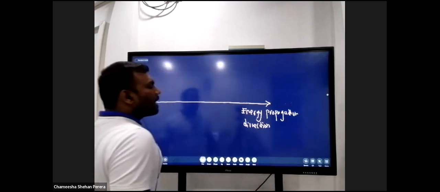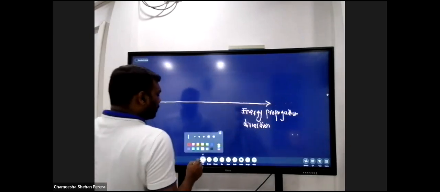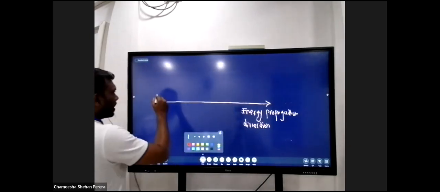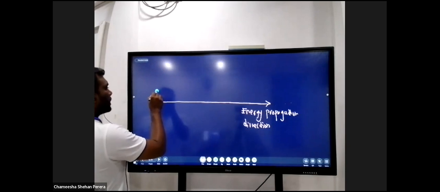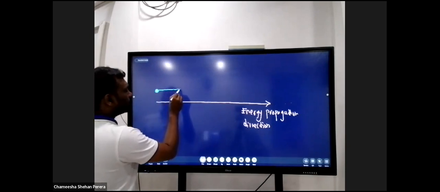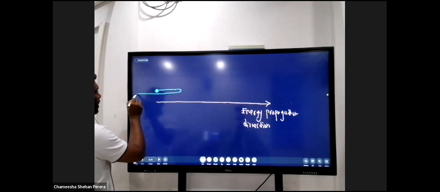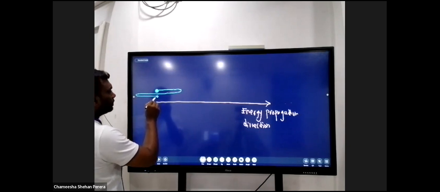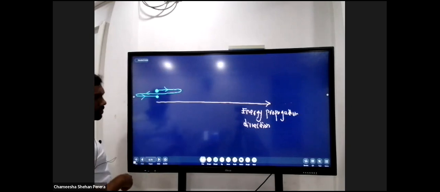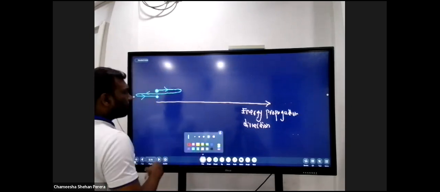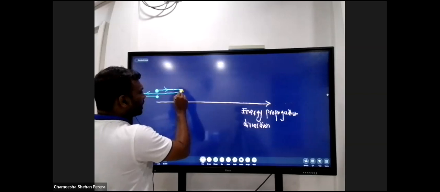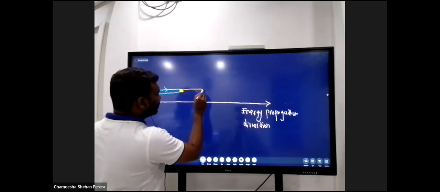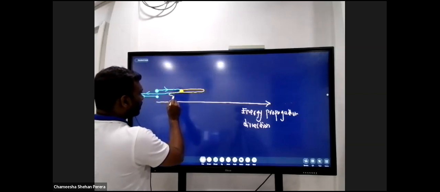Okay, and then if I talk about one particle, this particle moves forward, then moves backward, and then comes back here. This is the forward motion, this is the backward motion, and this is the initial position again. During this motion, if it collides with the next particle, the next particle does a forward motion, a backward motion, and returns to its initial position.